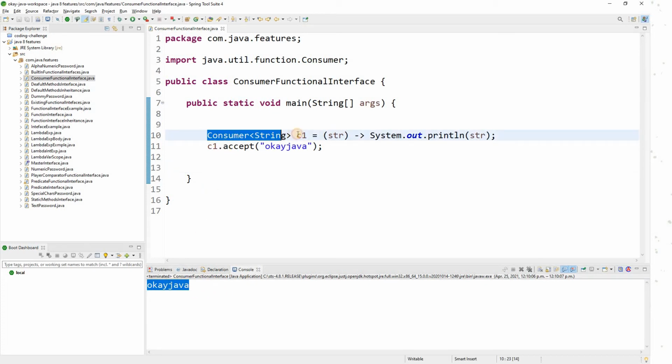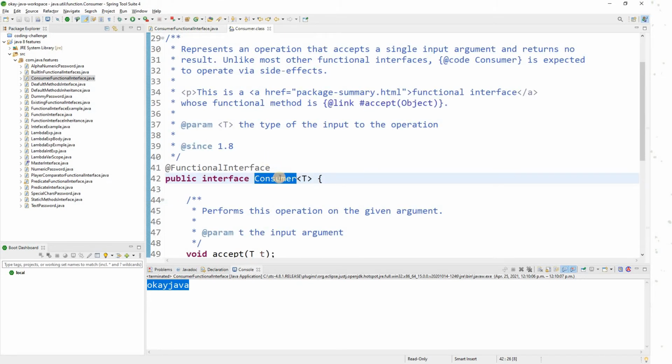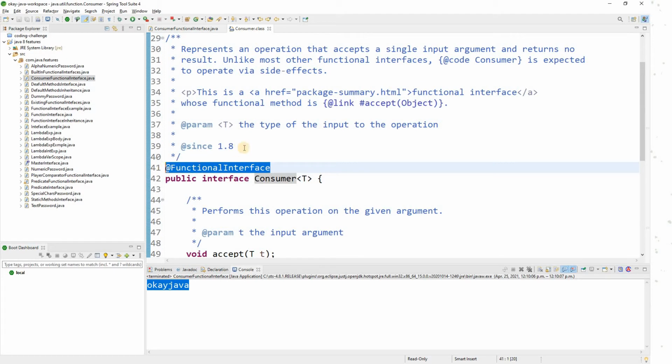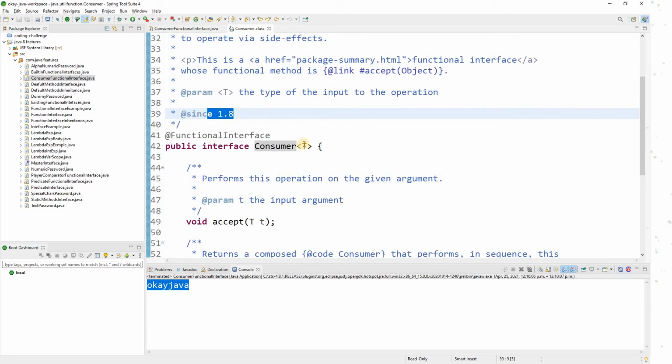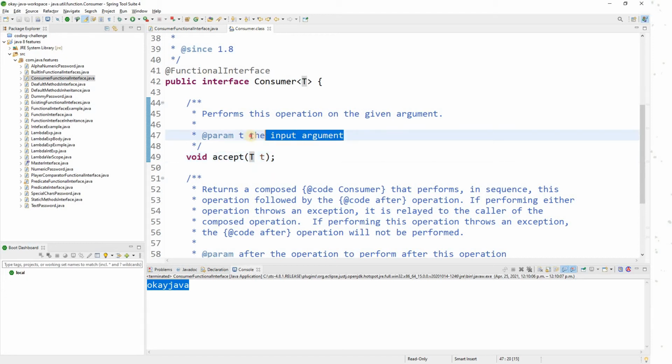So basically consumer is a built-in functional interface. It takes one argument, but it does not return anything. Let me show you here. You can see consumer is a functional interface introduced as part of Java 1.8. It takes T type of argument. The function this interface has is called accept. It takes T, the type of the input value that you can pass, and the return type is void. It means it will not return anything.